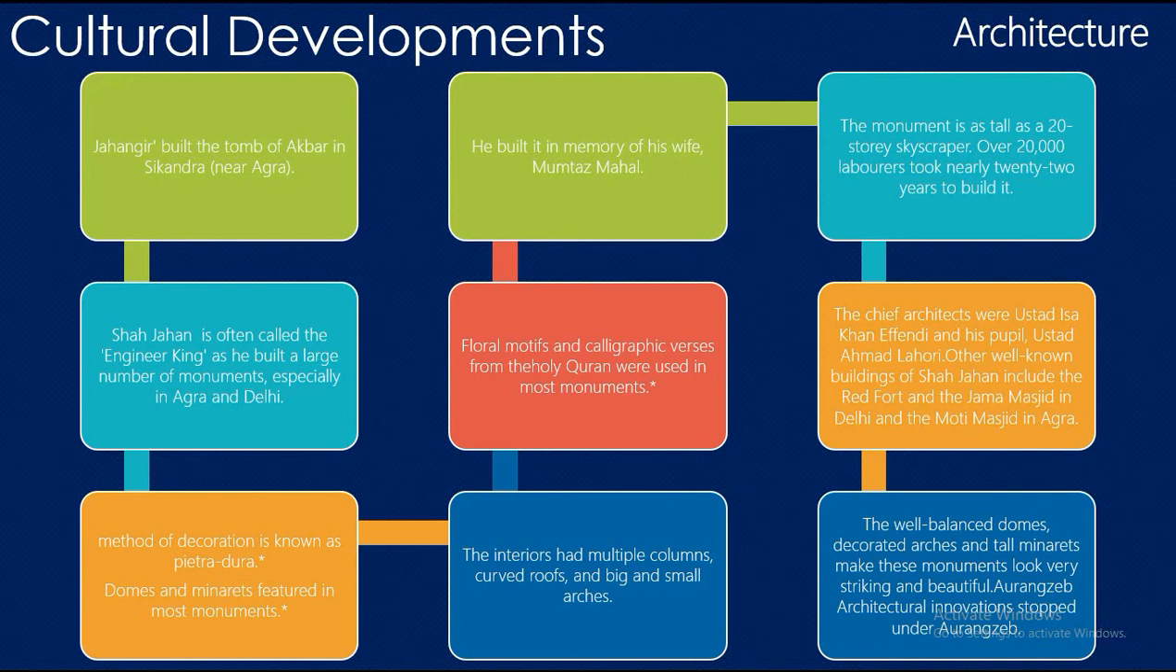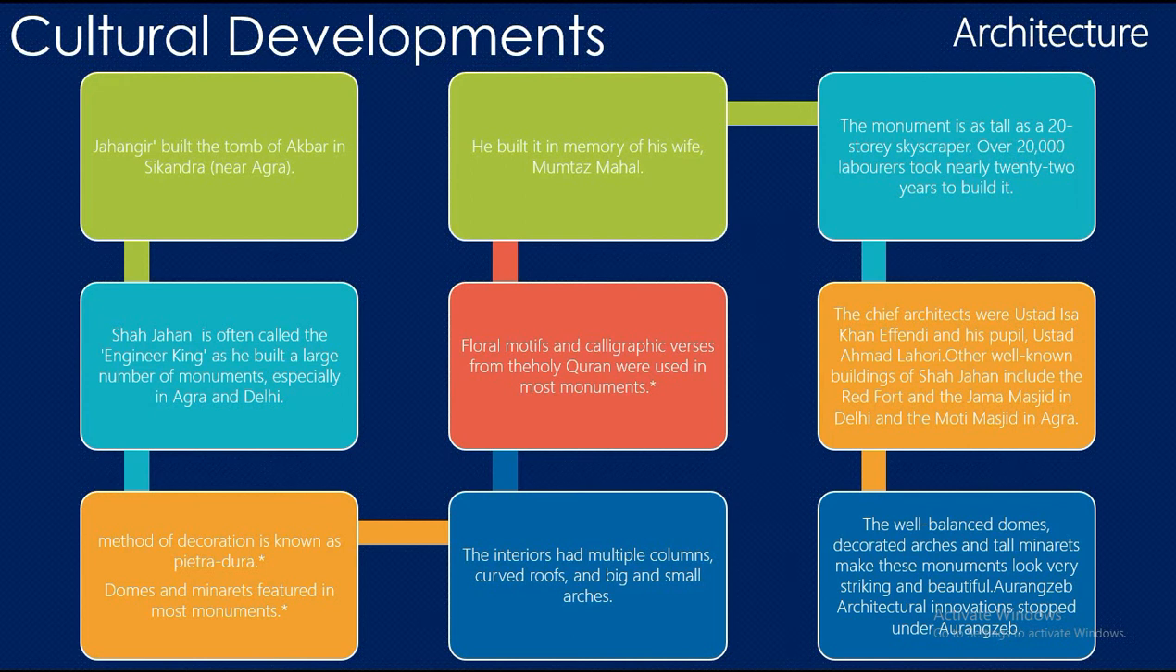Next, Shah Jahan period architecture. The Mughal architecture reached perfection during the reign of Shah Jahan. He is often called the engineer king and he built a large number of monuments, especially in Agra and Delhi. These monuments have the finest features of Indian, Persian and Central Asian architecture.